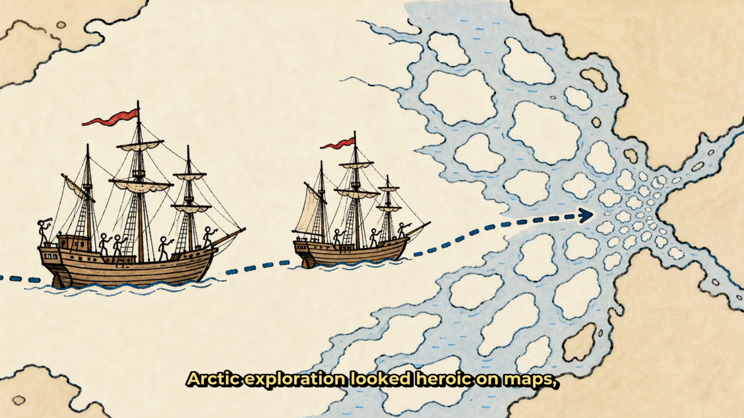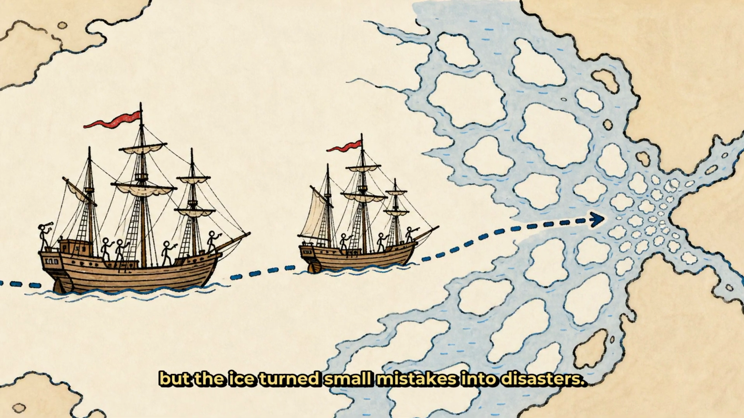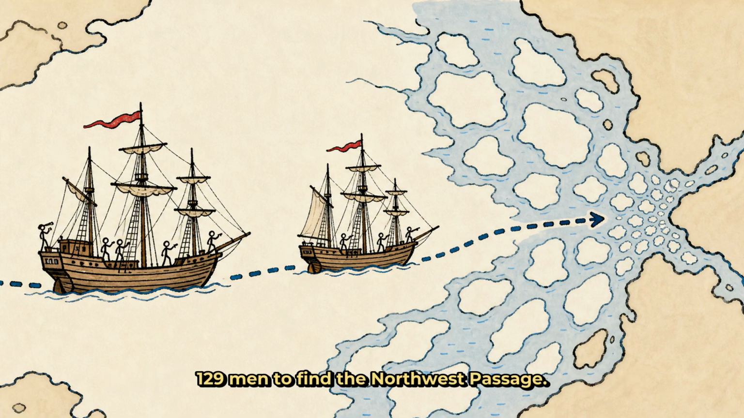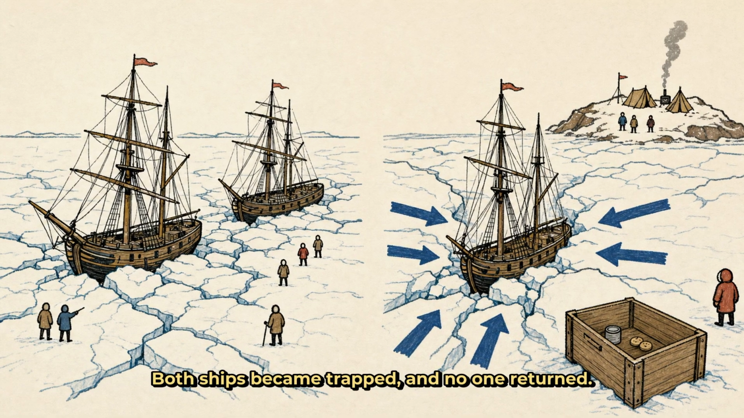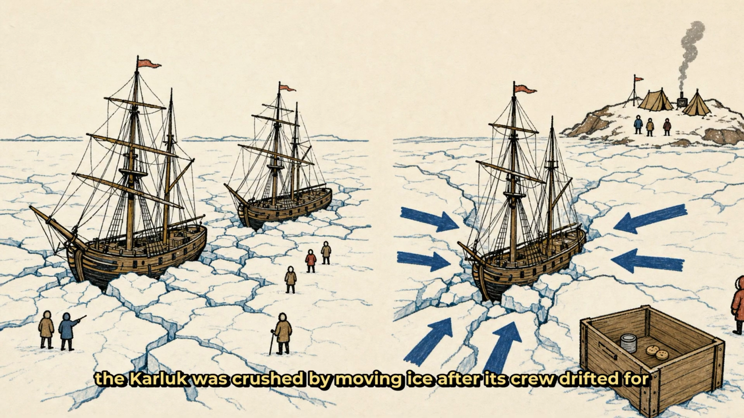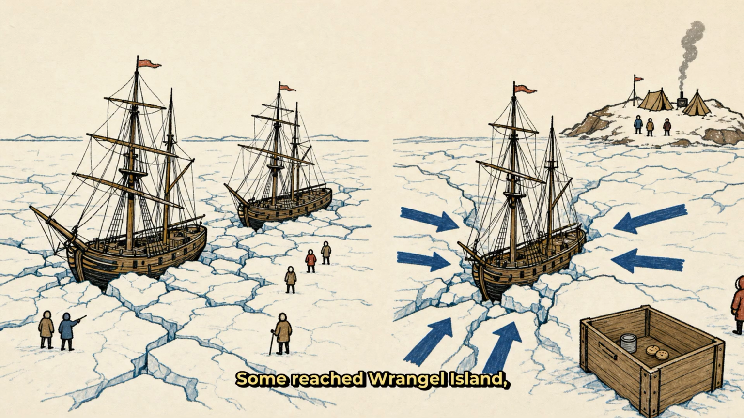Arctic exploration looked heroic on maps, but the ice turned small mistakes into disasters. In 1845, the Franklin expedition sailed with 2 reinforced ships and 129 men to find the Northwest Passage. Both ships became trapped and no one returned. Decades later, the Karluk was crushed by moving ice after its crew drifted for months. Some reached Wrangel Island, but exposure and starvation still killed 11 people.